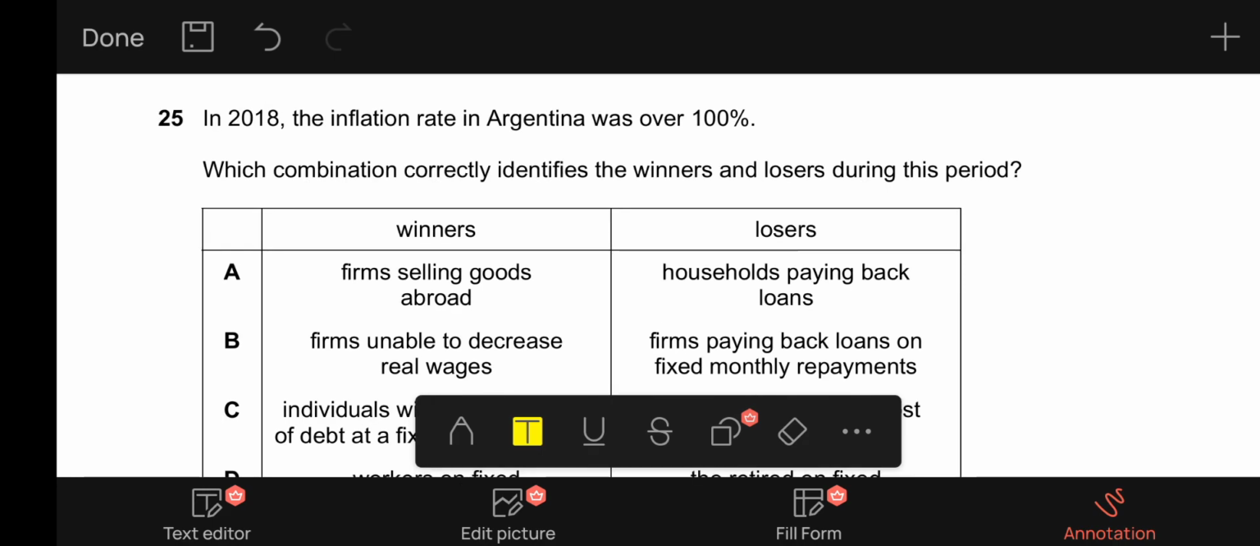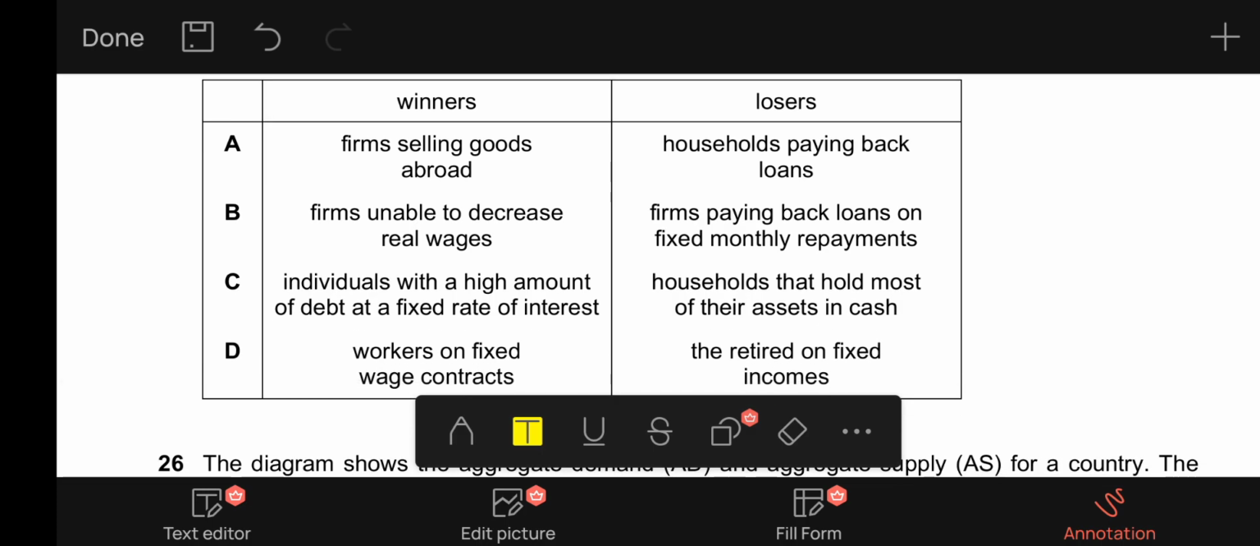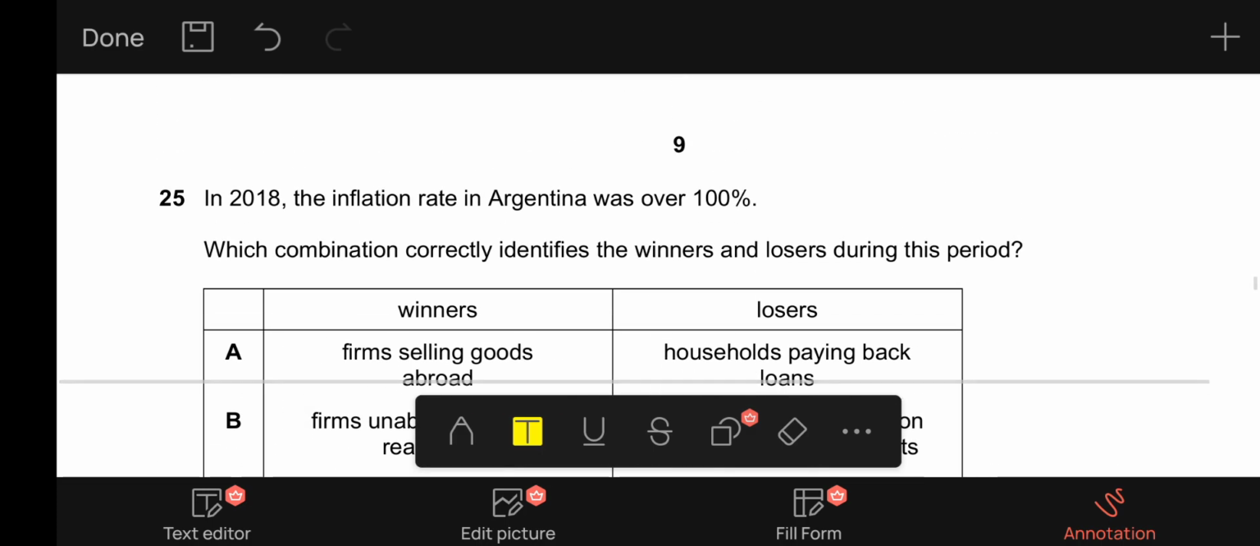As far as I remember, in the 2018 World Cup, Argentina lost and France won in the round of 16. So the winners will be France and the losers will be Argentina. So let's see the options. Oh, I'm just kidding.